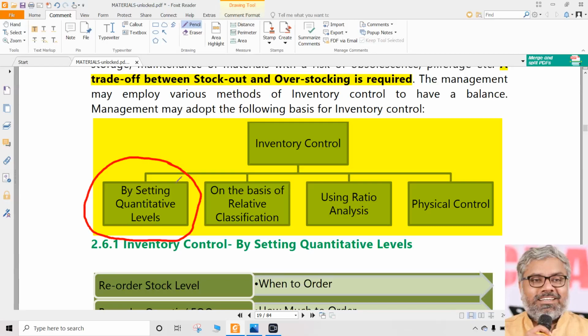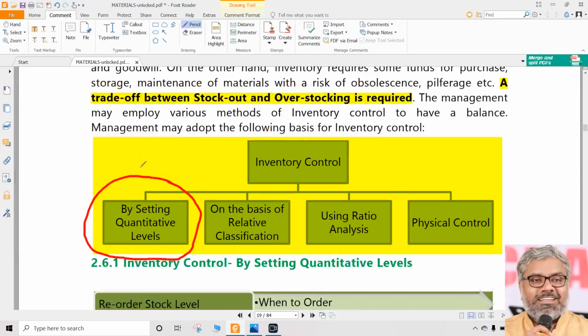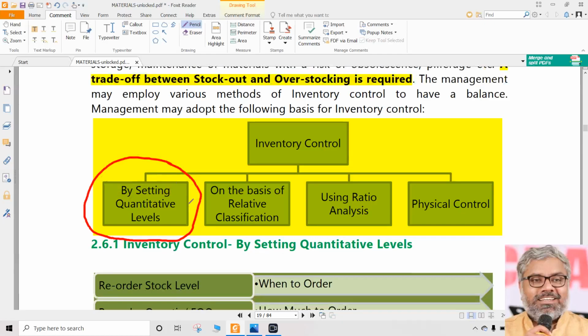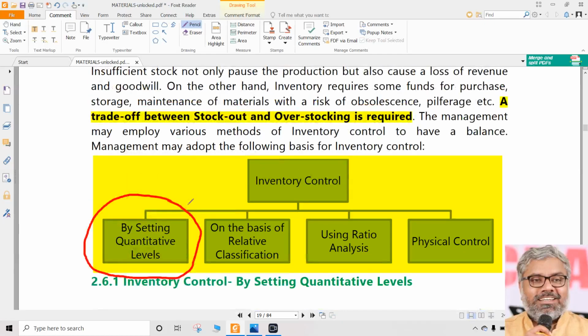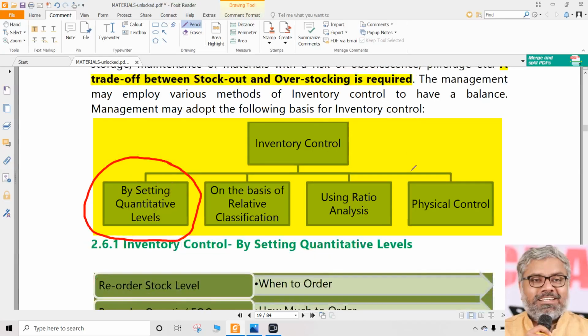For us, only from an exam point of view, we need to just calculate various levels using the formulae that we know or are supposed to know now. Talking from a real organization's point of view, how can they do inventory control? First, they can have certain formulae used for setting up certain quantitative levels. That is the first way of inventory control.